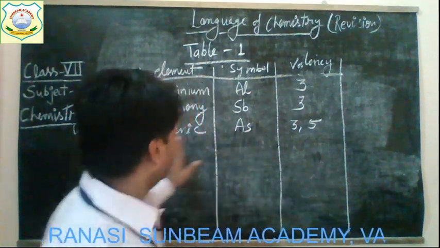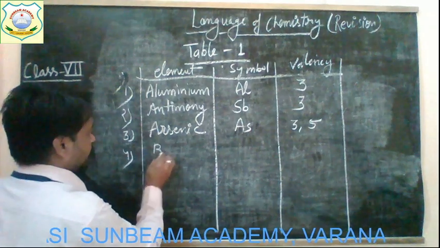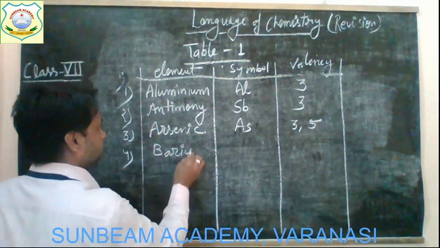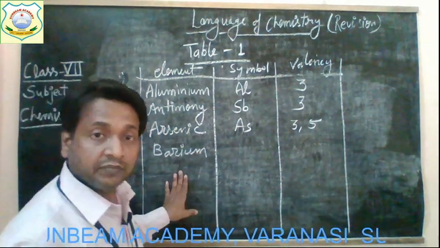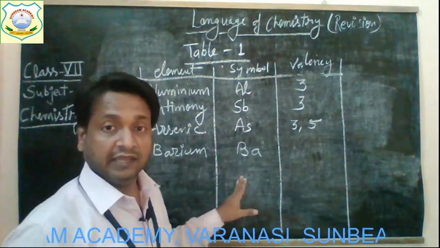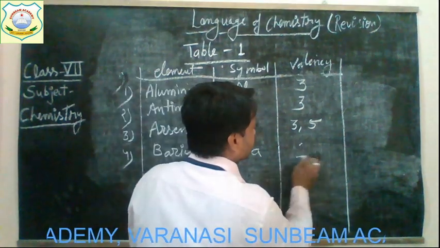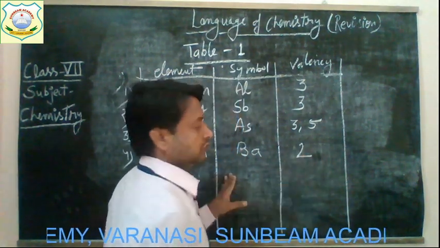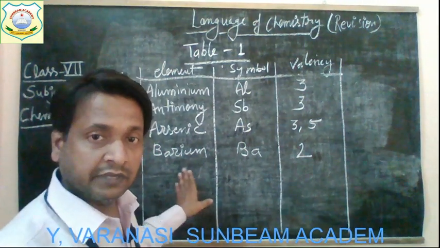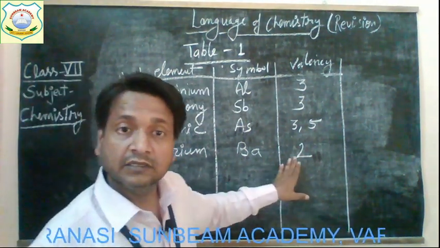Got it? Now the next one is barium. And the symbol of barium is Ba, capital B and small a, and the valency is 2. Got it, children? The combining capacity of one atom of barium is 2.